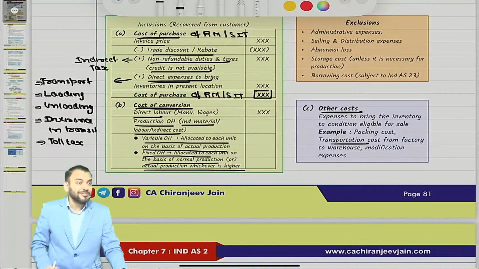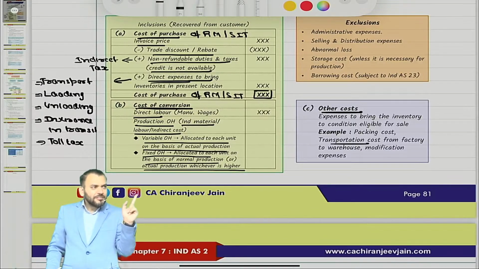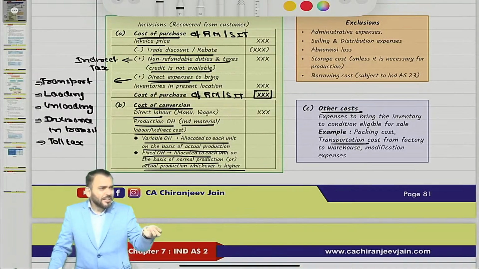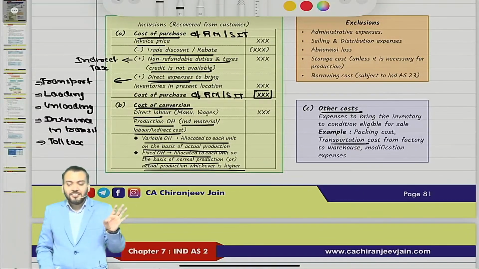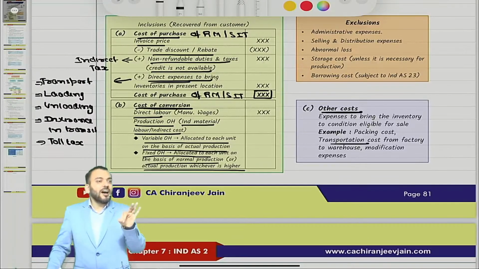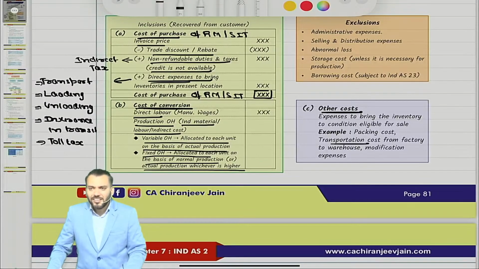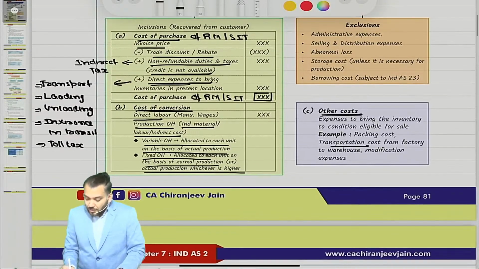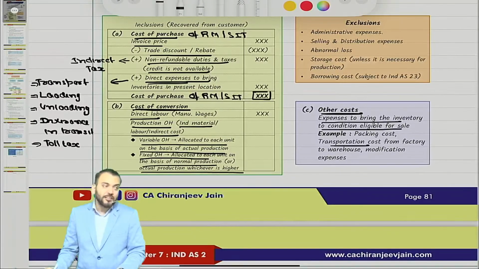In childhood, in the trading account, you have done this. In the trading account only carriage inward will come. In the P&L, carriage outward will come. You remember rectification? This will go there, this will go there. That was rectification, na? Carriage inward, trading account. Carriage outward, P&L account. Like this you have done, na? That time nobody explained this concept to you. You only ask, sir, where? They say, here. And you have done that. Yes, sir. Chalo. But expenses to bring the inventory to a condition eligible for sale are other costs.